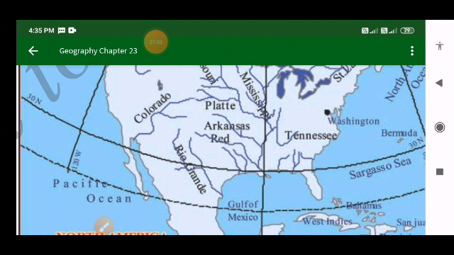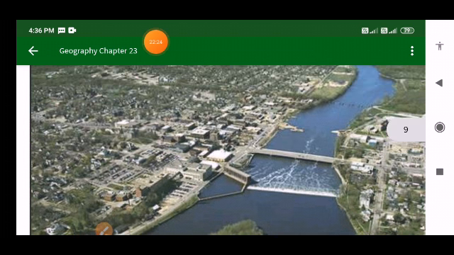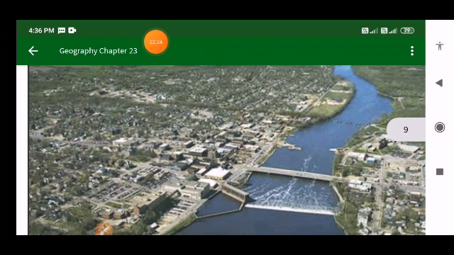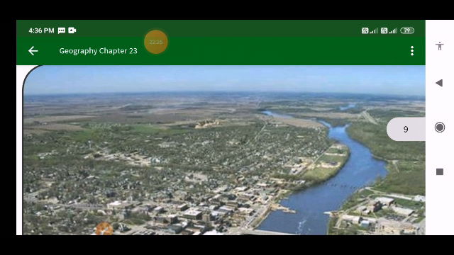See here, you can see Newfoundland island. So here, the Columbia, the Colorado and the Fraser are west-flowing rivers.